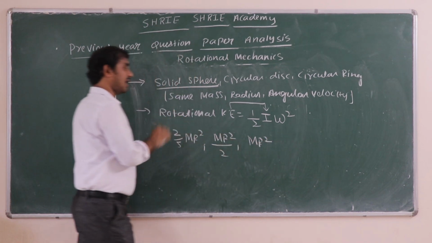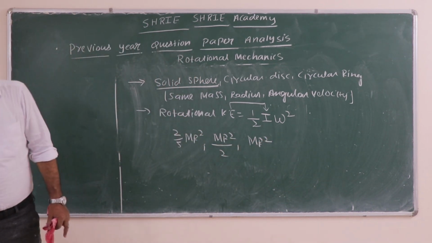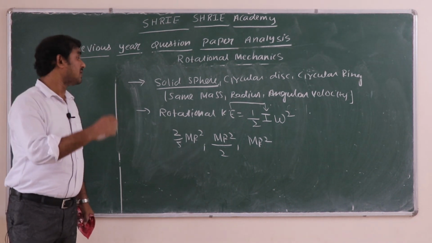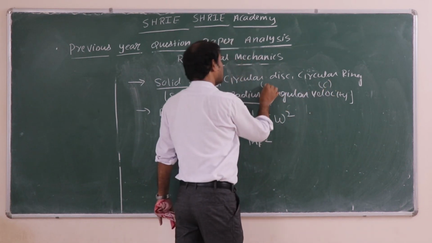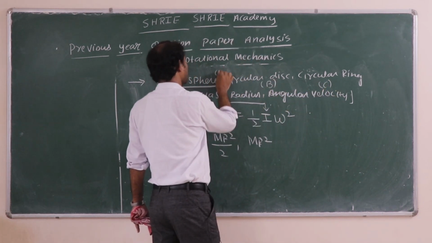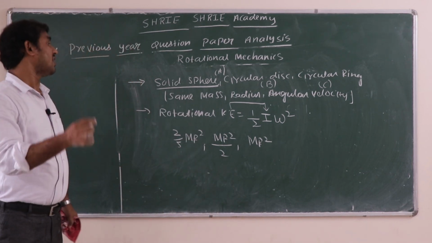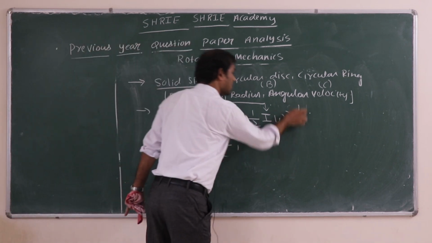So you can compare who has maximum moment of inertia; for that, work done will be maximum, right? According to the symbols they are using, circular ring is C, circular disc is B, and this is A. Based on moment of inertia, for the body with maximum moment of inertia you have to do maximum work.